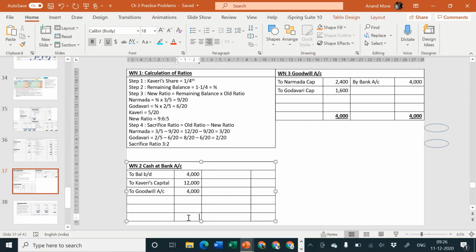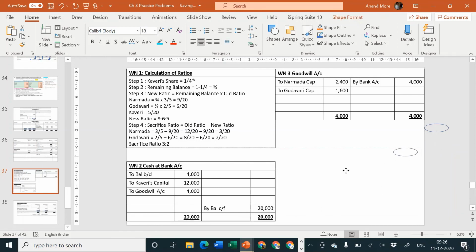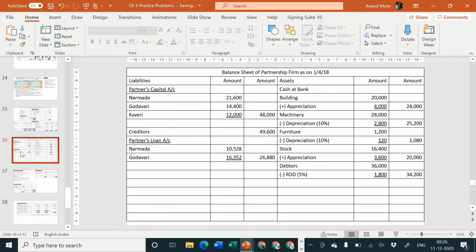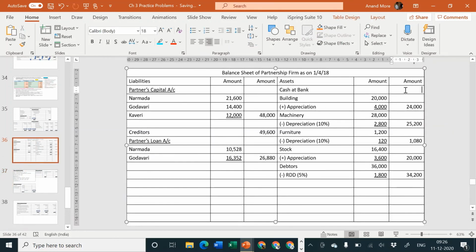Let us consider cash at bank account. 4 plus 4 is equal to 8 plus 12 is equal to 20,000. I'll consider here 20,000. I'll call it by balance carried forward 20,000. I'll put it from here, and the balance I'm going to consider in balance sheet asset side, 20,000.